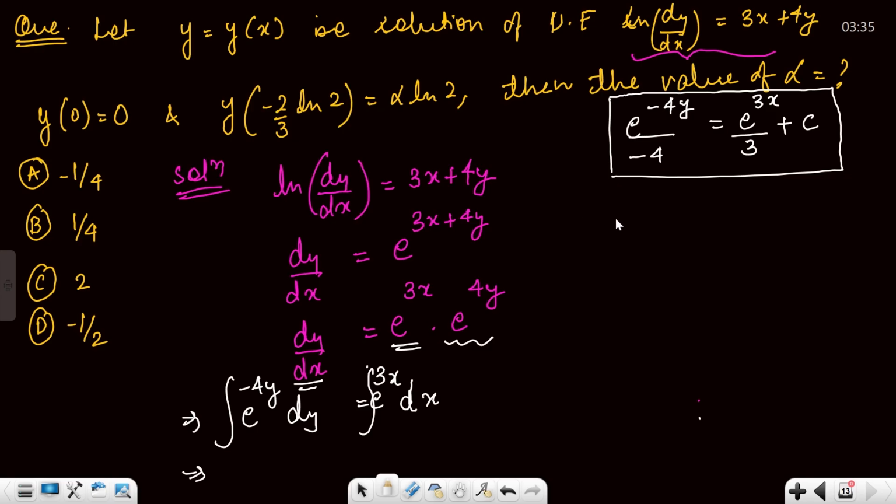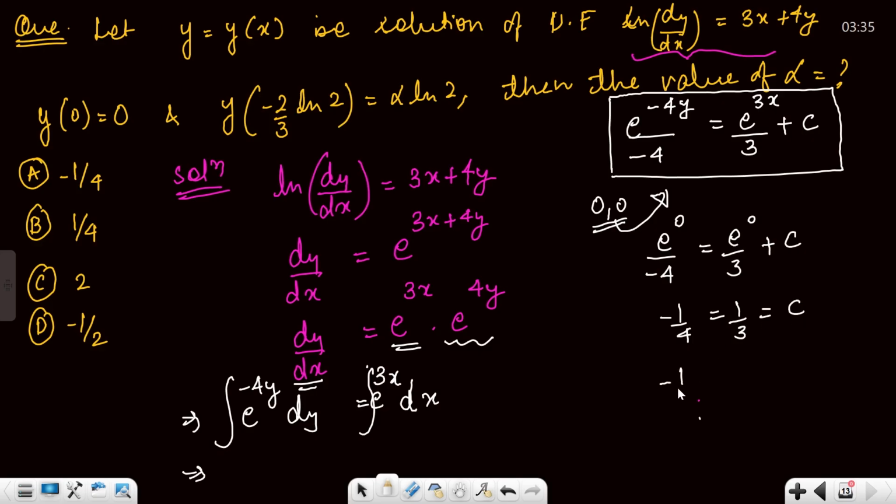So the moment you satisfy (0, 0) over here, you will get e raised to power 0 upon minus 4 equals e raised to power 0 by 3 plus c. Minus 1 by 4 equals 1 by 3 plus c. Minus 1 by 4 minus 1 by 3 equals c. This is going to become minus 7 by 12.